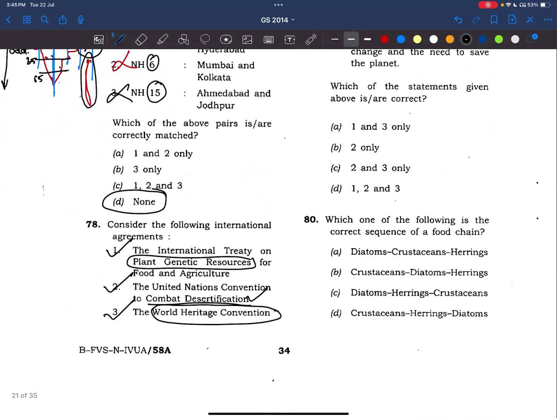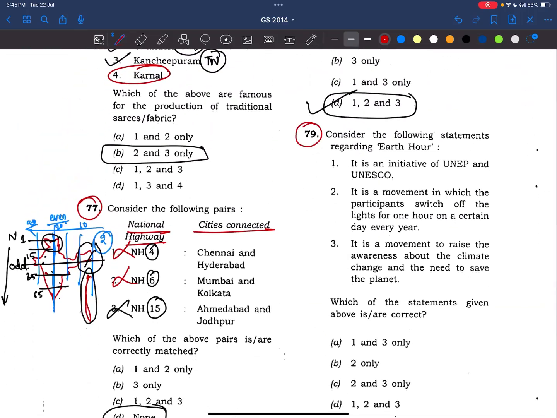So now friends, at least we will try to make a few points on all these organizations, so UPSC may ask on it. Okay. Coming to the 79th question. Consider the following statements regarding Earth Hour. It is an initiative of UNEP and UNESCO. See friends, generally about 90 to 95% of the times, whenever UPSC asks about an organization or any initiative, and it gives in the statements that it is part of World Bank, UNESCO, UNEP, United Nations, all these things, generally they are wrong. Generally they are considered to be wrong.